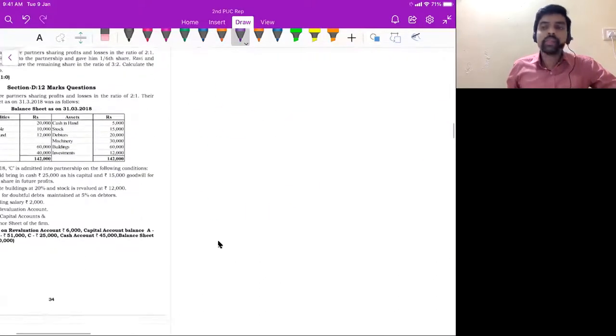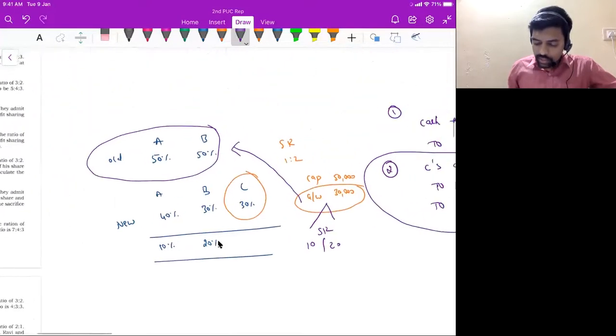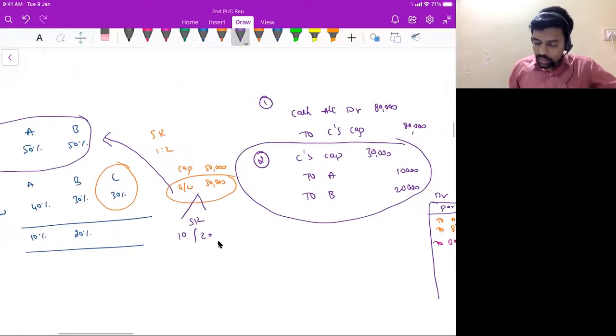Okay, so now we have seen why a new partner should bring goodwill in addition to the capital, and even we saw the adjustment according to AS 26. As per AS 26, you should not recognize goodwill in your books of accounts unless it is purchased goodwill. See, anywhere in these two journal entries, we have not written goodwill, correct?